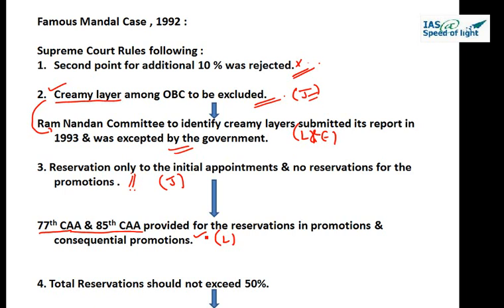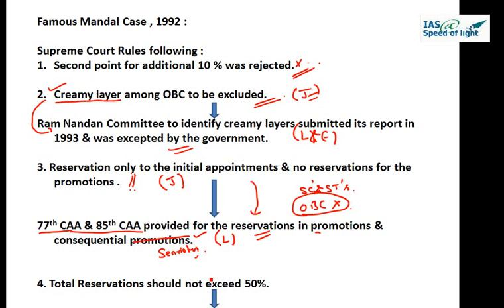So they made a Constitution Amendment Act, they changed the fundamental right, they added a new provision in the fundamental rights, and they said by this article, yes, we are eligible to give reservations in the promotions with consequential seniority. So they negated this order of Supreme Court by passing this Constitutional Amendment Act. Now we have reservations in promotions for only SC and ST and not for OBCs.